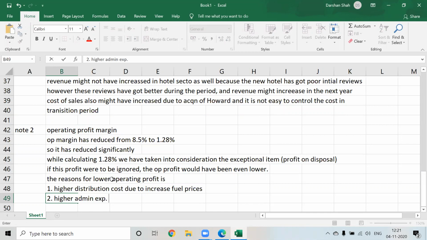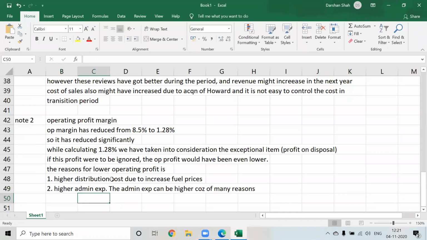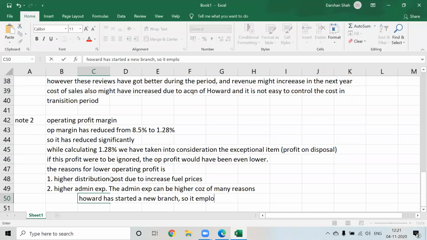Admin expenses can be higher because of many reasons. Howard has started a new branch, so it will employ more staff as it is in the service industry.